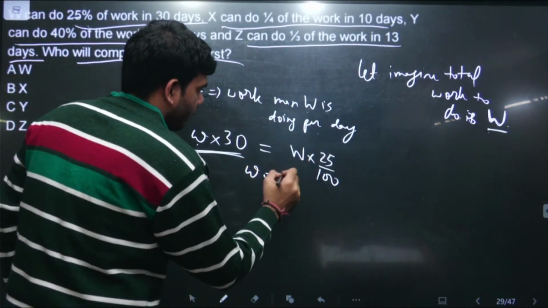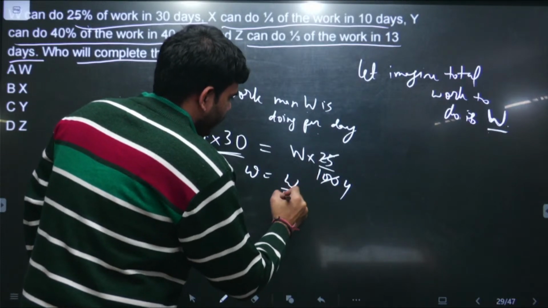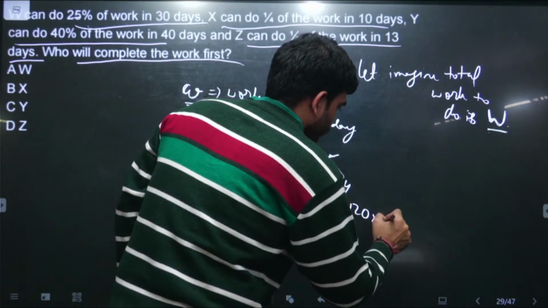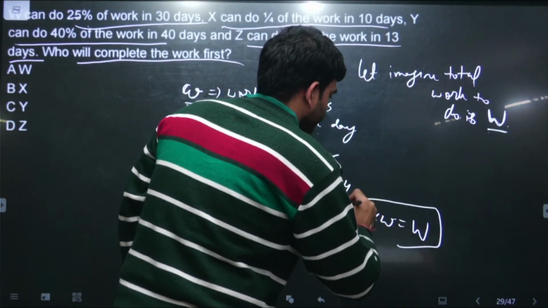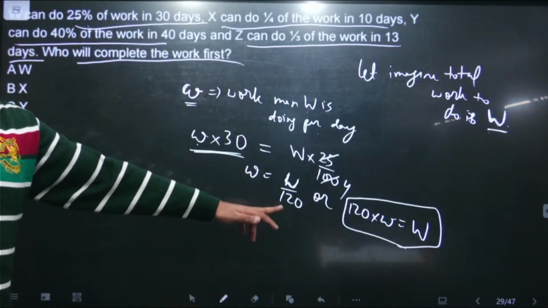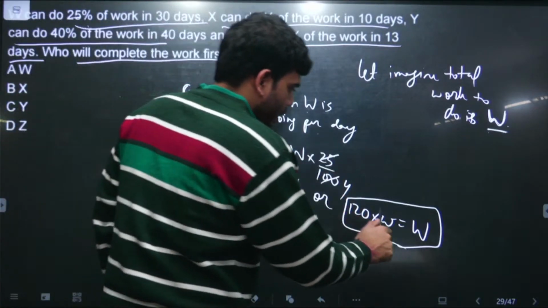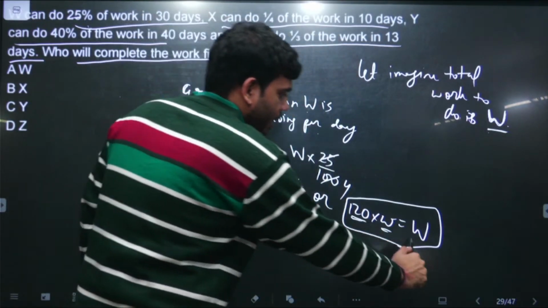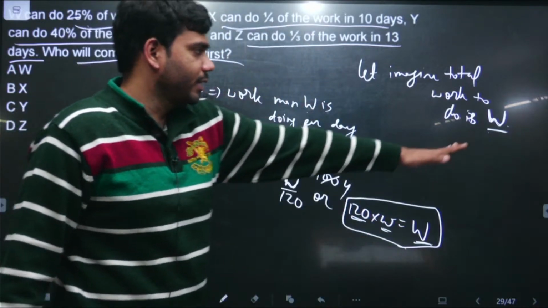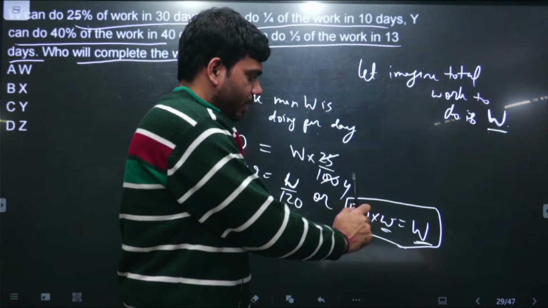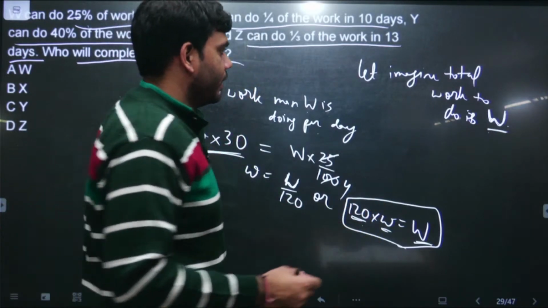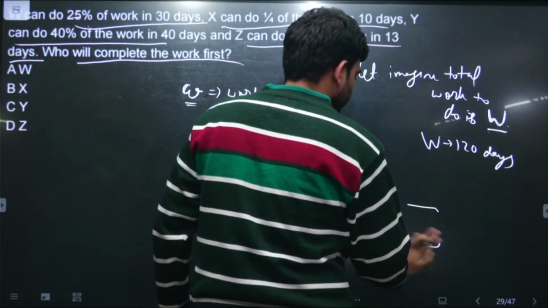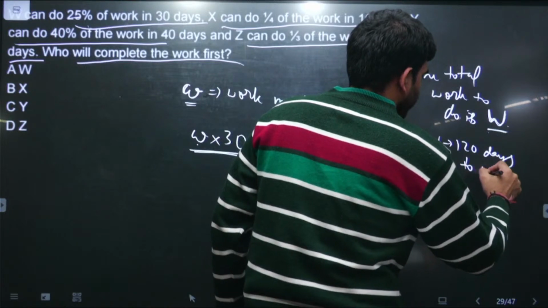So small w is coming out to be 4W by 120, or 120 into small w is capital W. Here it is: 120 into small w is capital W. It means it is the work that he is doing per day. So this many days he has to work if he has to complete this complete assignment, and the complete assignment is W. So to complete the complete assignment, this man W will have to work for 120 days. So W will have to work for 120 days to complete the work.